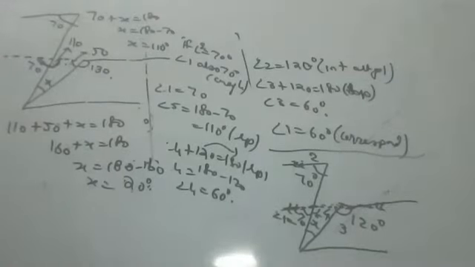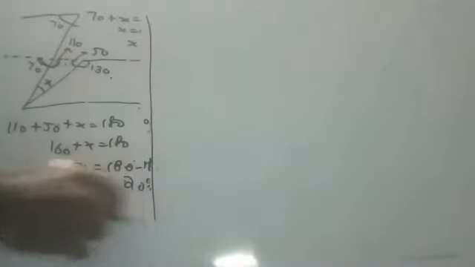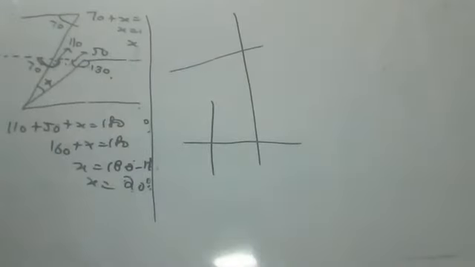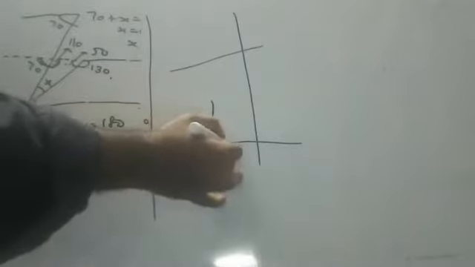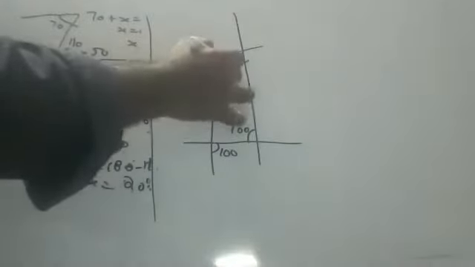Next one, go to the fourth sum, children. Please check the fourth sum. State which lines are parallel and why, he is asking. He gave angles, children. This is 100 and this is 70. Okay, children, see here.